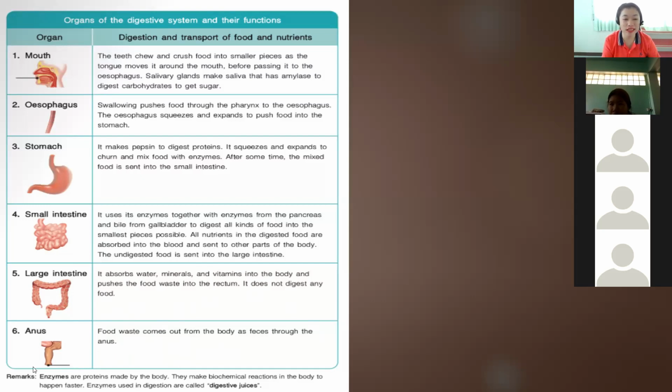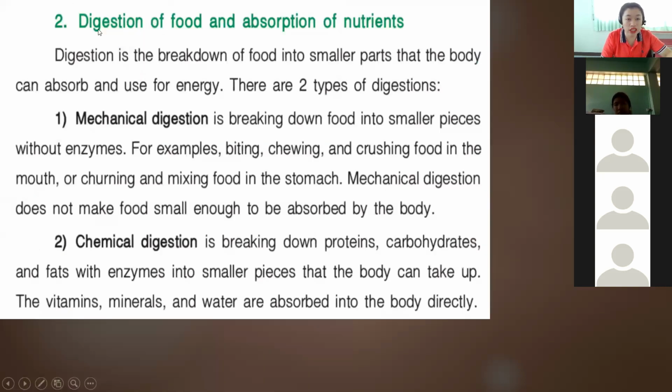Okay, so that's the function of the organs that form the digestive system. So from the mouth to esophagus to the stomach to small intestine, large intestine, and anus. Okay, so it is very important to have these organs in our body because this helps us to break down the nutrients that our body needs and to clean our body. Okay, so let's proceed to the next one, which is the digestion of food and absorption of nutrients.